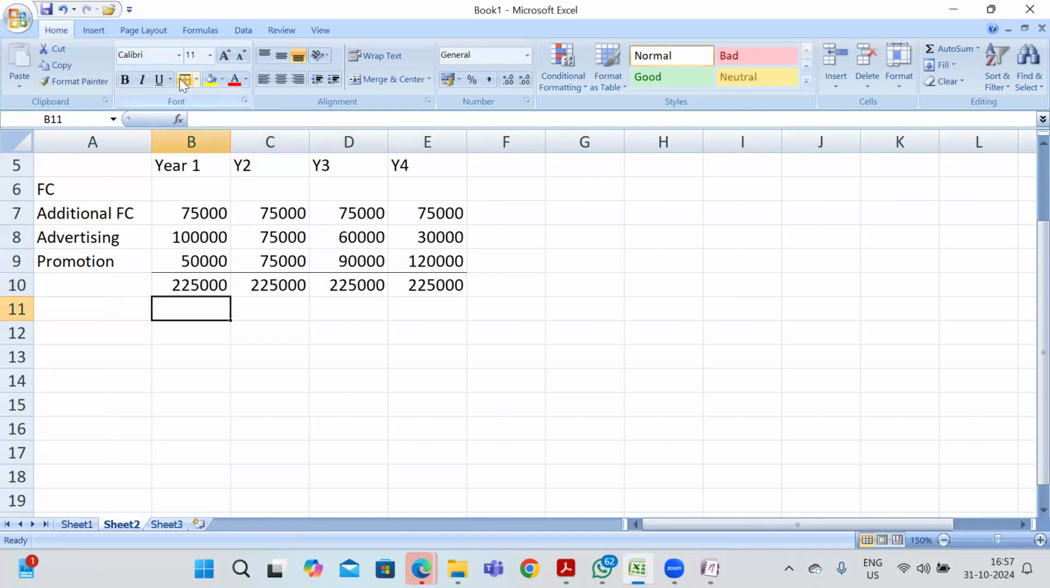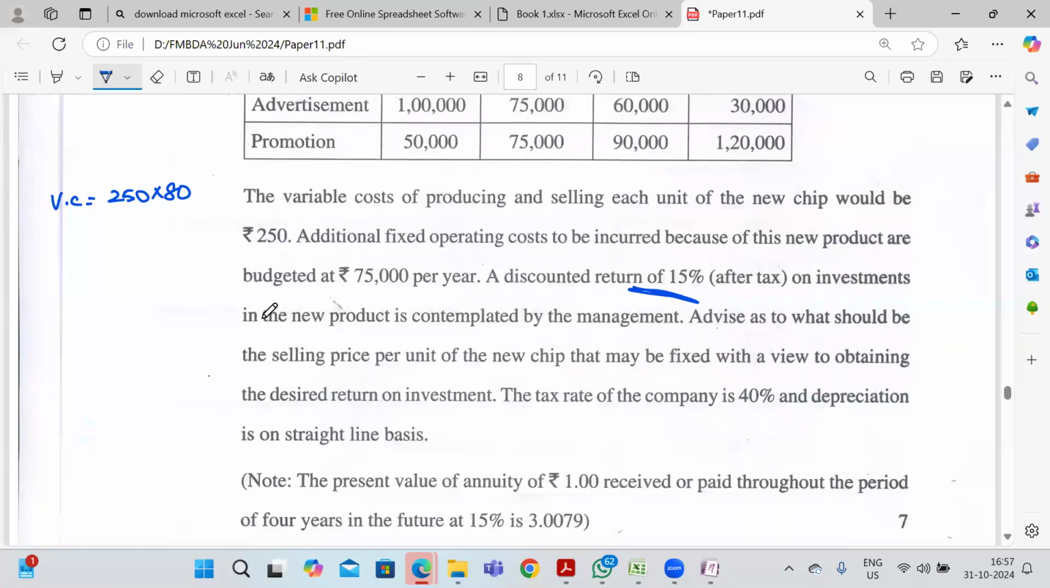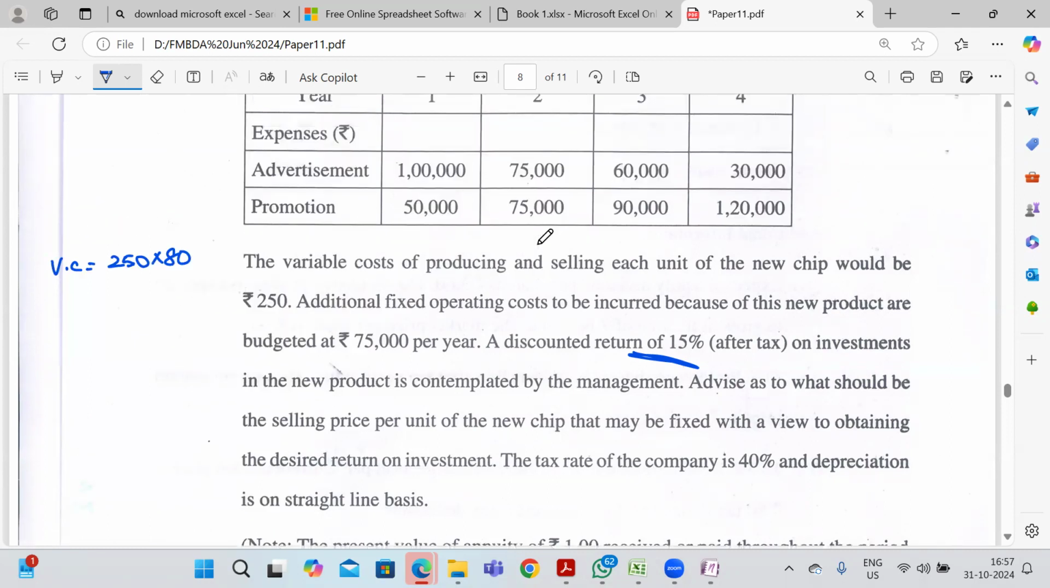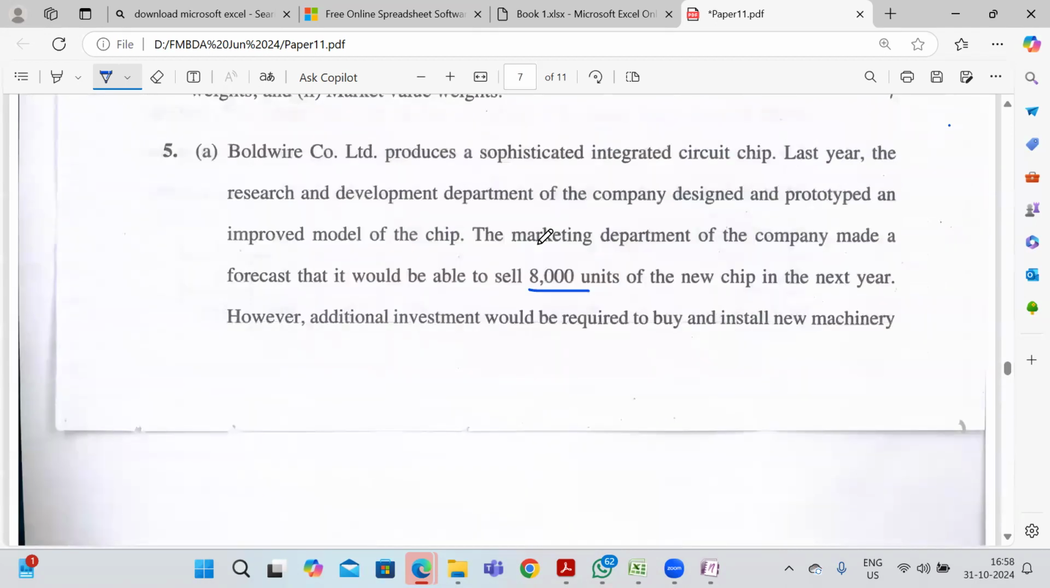So here we have present value factor. We need to calculate everything based on present value factor only. What it means is that the 100 rupees which I am going to earn after 1 year is not equal to the 100 rupees which I am earning today. That's why we are applying present value factor. So we have to apply present value factor based on 15%. So we are going to sell 8,000 units. For that, I am going to get some revenue.